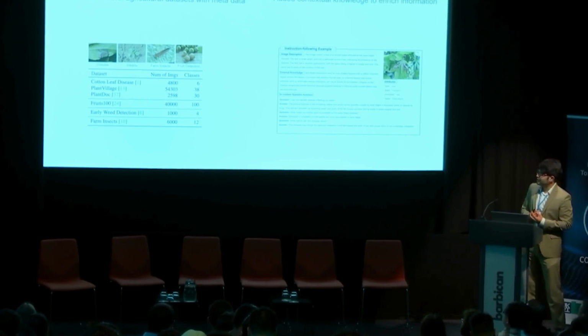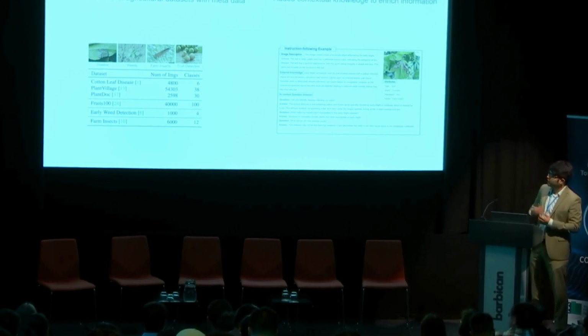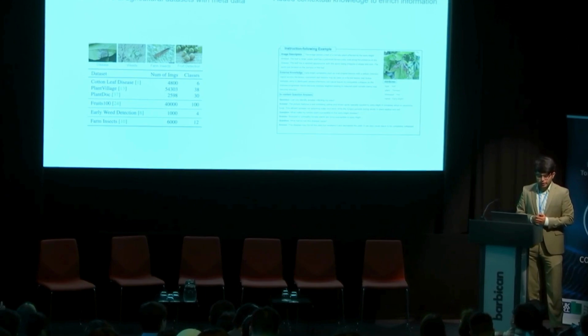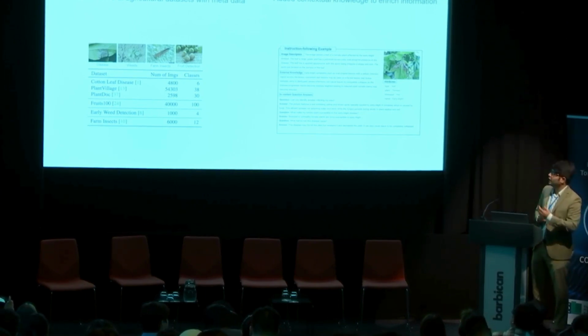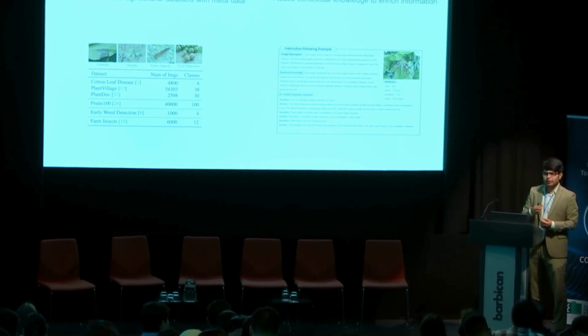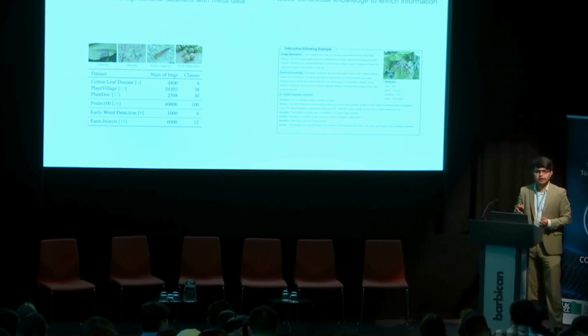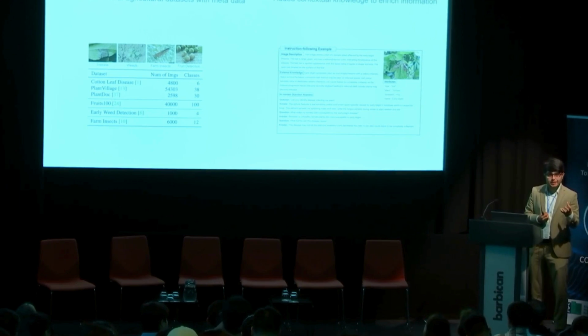Okay, so as I mentioned, there are plenty of image-only data sets available on the internet, but unfortunately these data sets didn't have as much information, metadata, that we would like to have in order to train a foundational model. So to circumvent that, we collaborated with an expert in agriculture, and we collected contextual information around these image-based data sets.